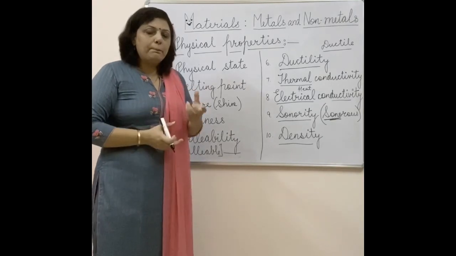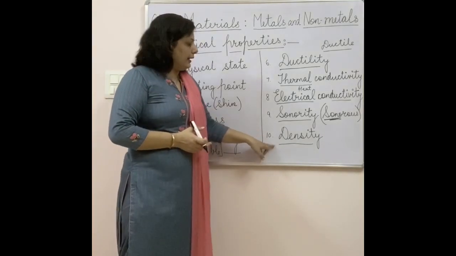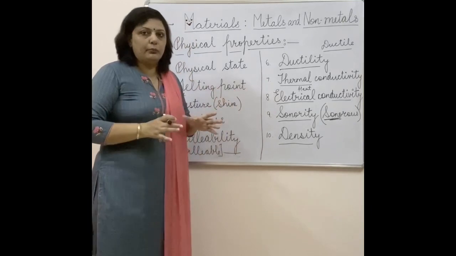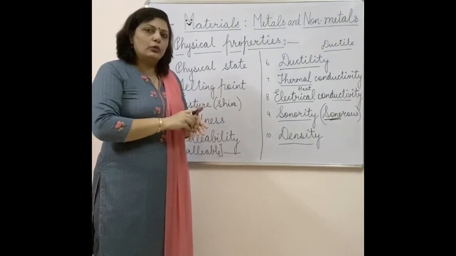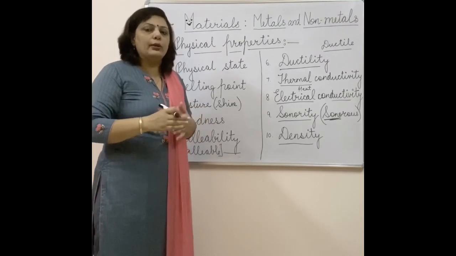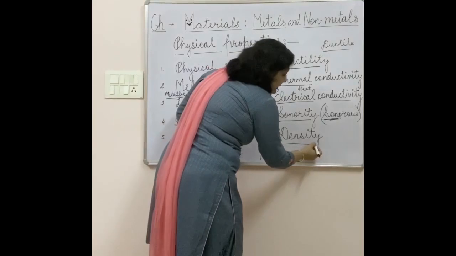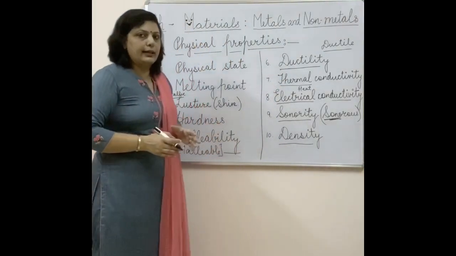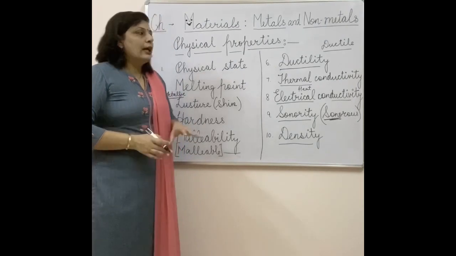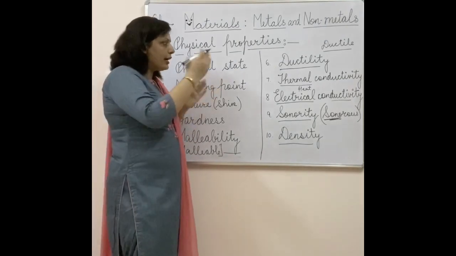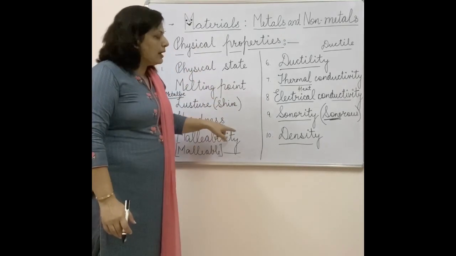If they are very tightly arranged, more molecules or atoms are present in that particular area of the piece you can see, so it will have more density. And if the molecules are very scattered, meaning loosely packed, the number of atoms or molecules will obviously be less in that area and they will be less dense. So the property is called density, which helps us in deciding whether a particular substance is a metal or non-metal.